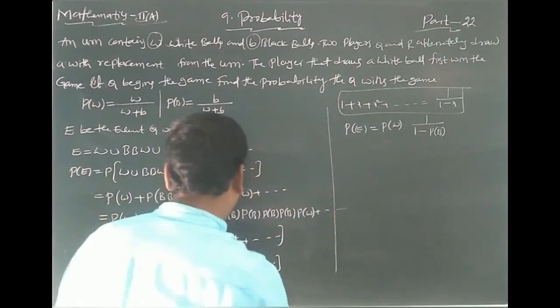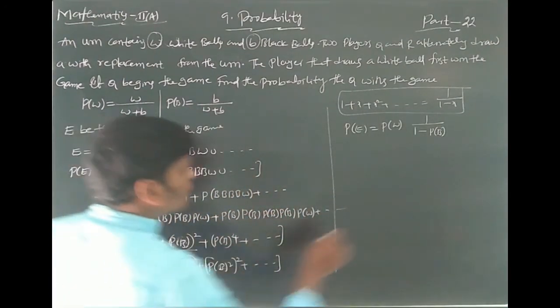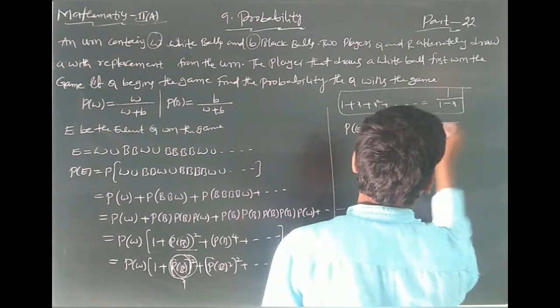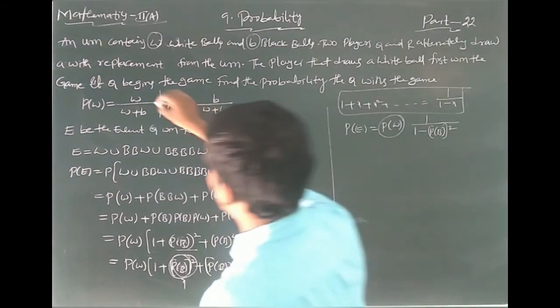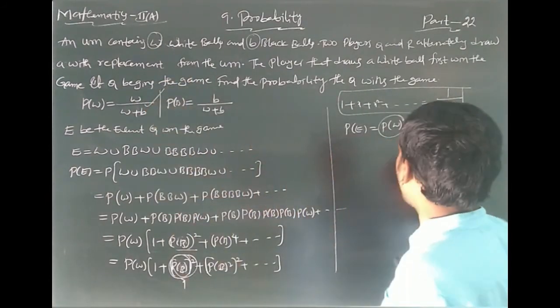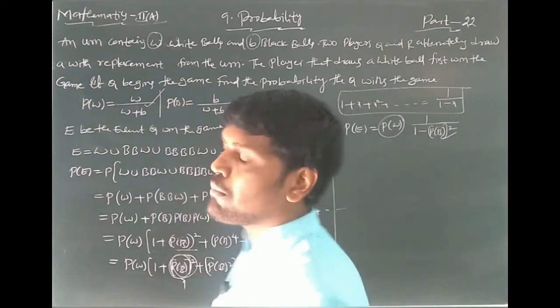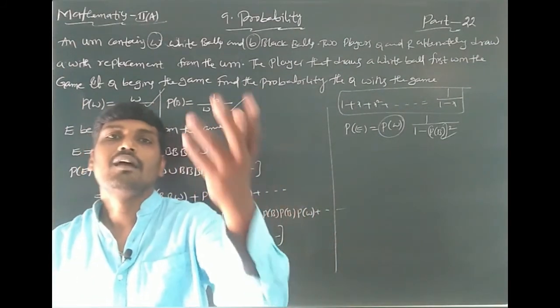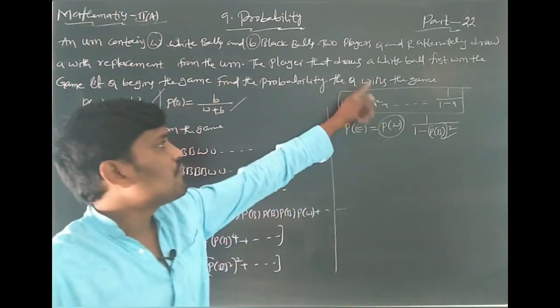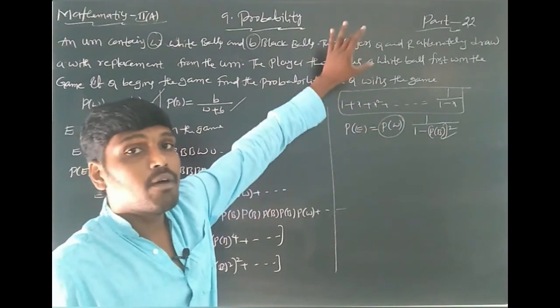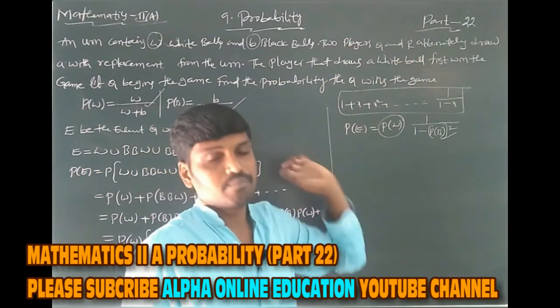Here x is P of B whole square. The P of W value you can write as W by W plus B, and the P of B value as B by W plus B. Substituting these, you get the probability that Q wins the game.